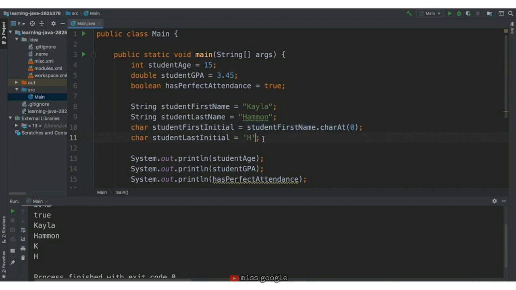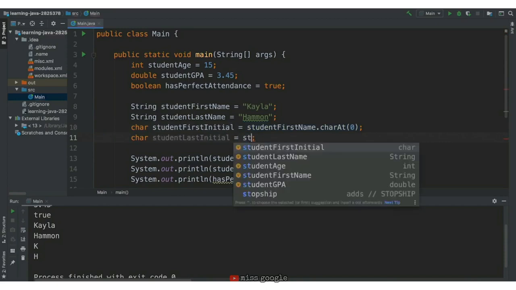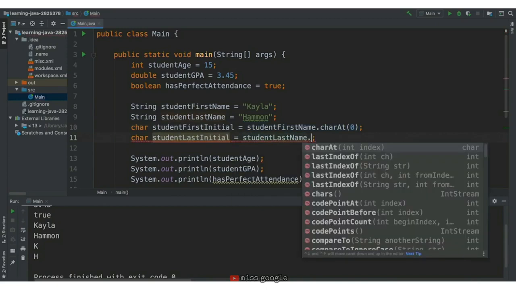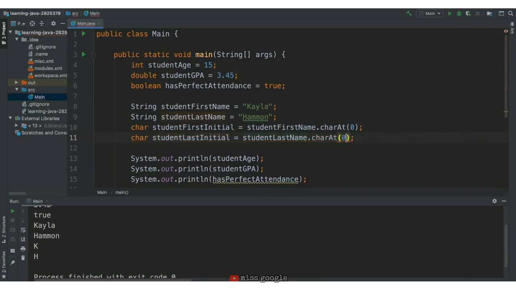Let's do the same for student last initial. We'll write student last name because we want the first initial of the last name, and use charAt to get that first initial of the last name with 0.